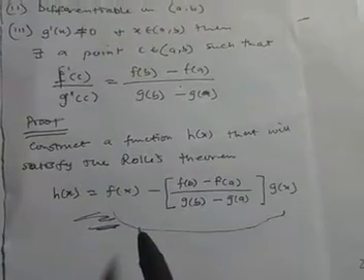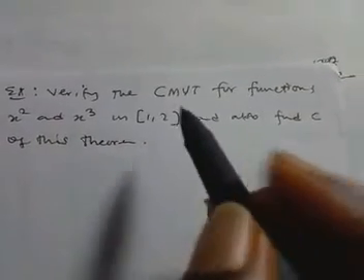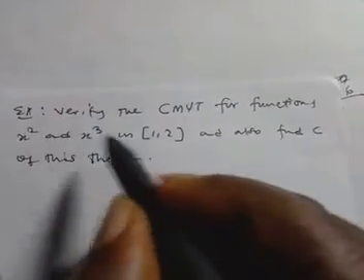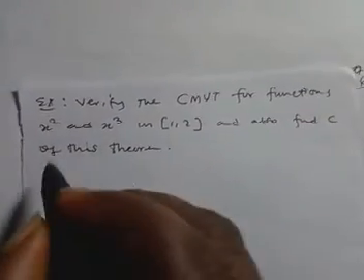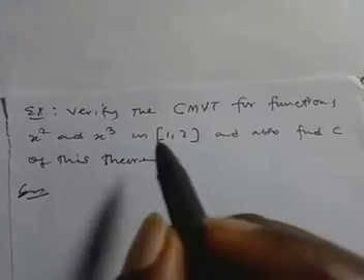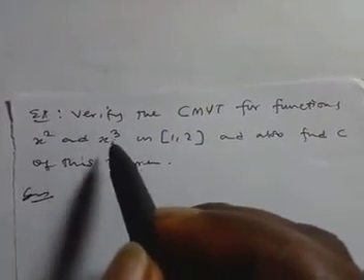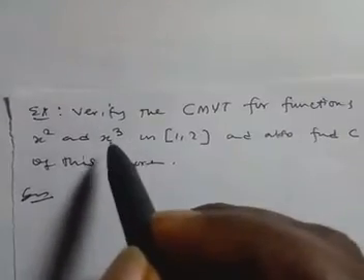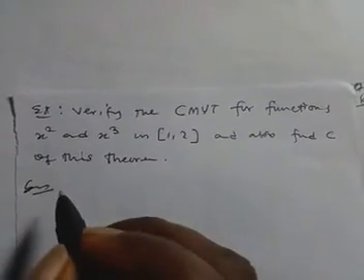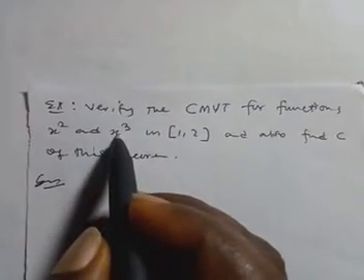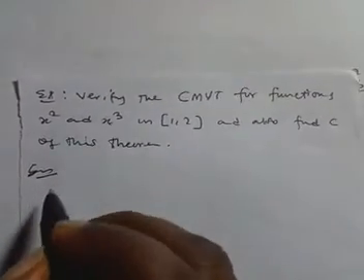Now let's take an example on this. We want to verify the Cauchy mean value theorem for these two functions in this interval and find the c. Without stressing ourselves, we know that these functions will be continuous at any point in this domain. They are also differentiable, so they satisfy Cauchy's conditions. And we know that the derivative of g can never be zero.